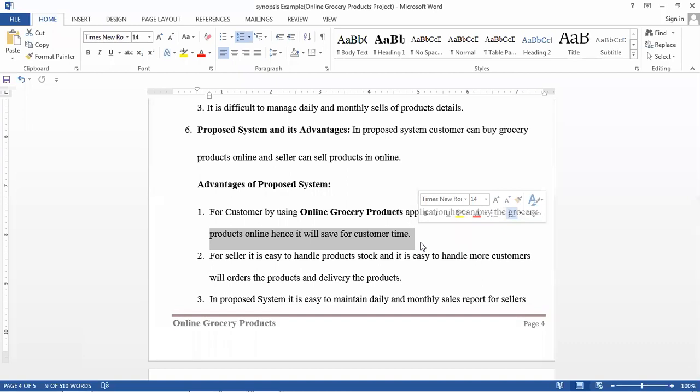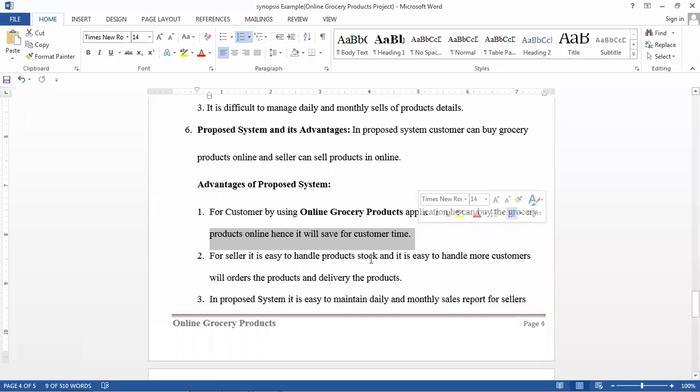After ordering, the process that follows is not done by the customer, it will be done by the seller. Okay, 2 to 3 minutes you will make the order, and after 1 or 2 days you'll get the products at home only. In the existing system, if you want to buy products in the grocery shop, it will take around 1 or 2 hours. But here, in 3 to 4 minutes you'll place the order.